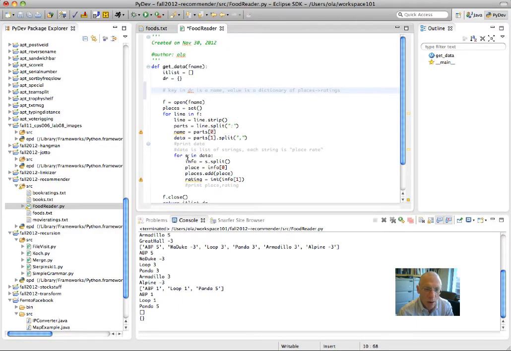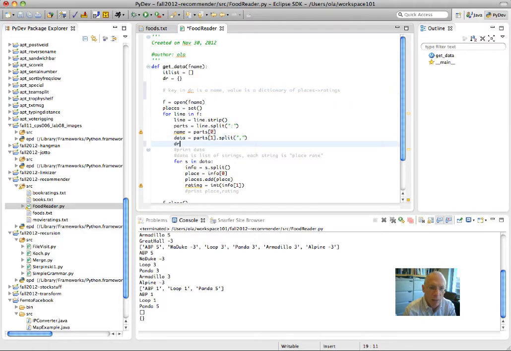So I'm going to come in here and I'm going to say DR of name. I just read name for the first time, and that's going to be a dictionary. So the element in DR is now a dictionary. It says that value is a dictionary of places to strings.